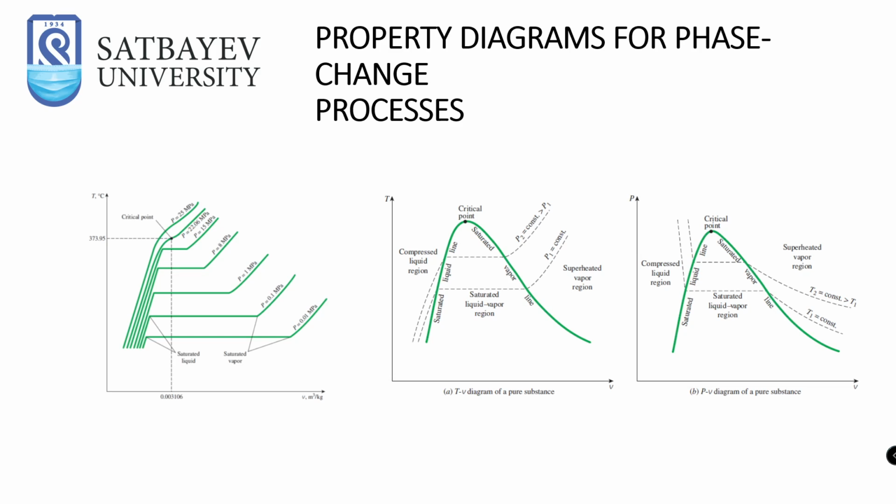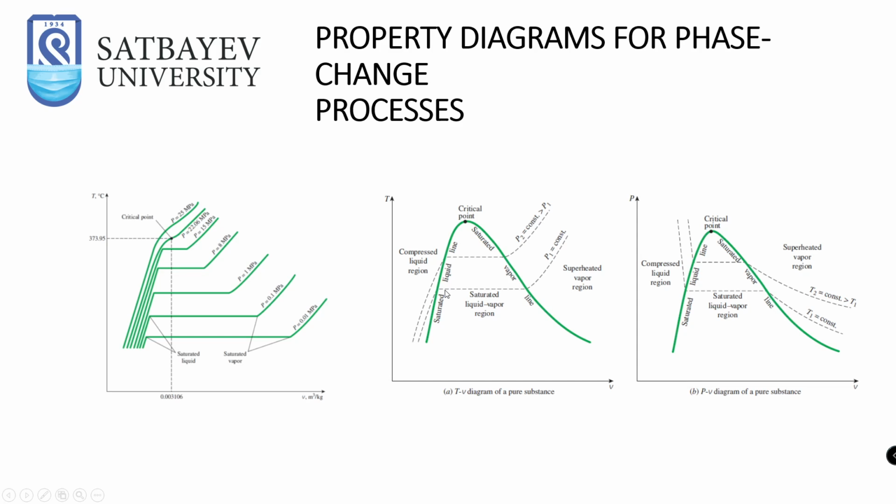Property diagrams for phase change processes. As you can see, this is the PV diagram for pure substances. This is the TV diagram, and this is the PV diagram. Every pure substance has its compressed liquid region, critical point, saturated liquid-vapor region, and superheated vapor region. We can look at this picture for water. On the left side, in the compressed liquid region, we have water. As we heat the water, we will get to the saturated liquid line, and we begin to get saturated vapor.